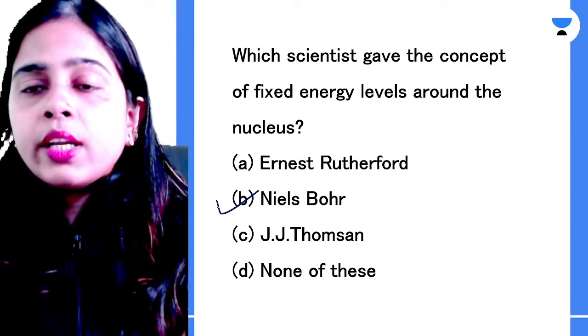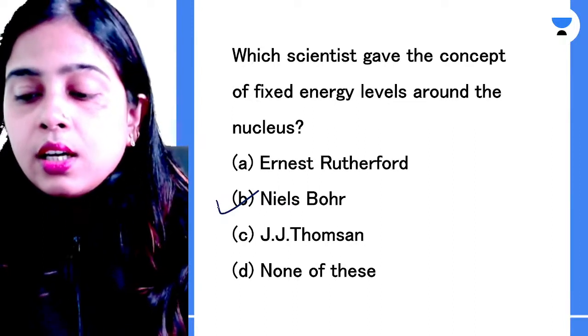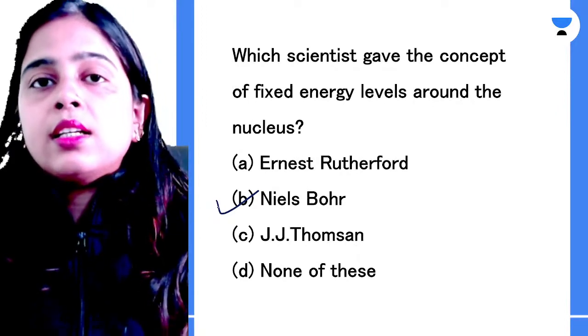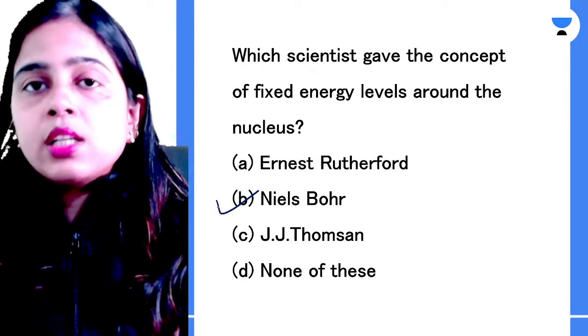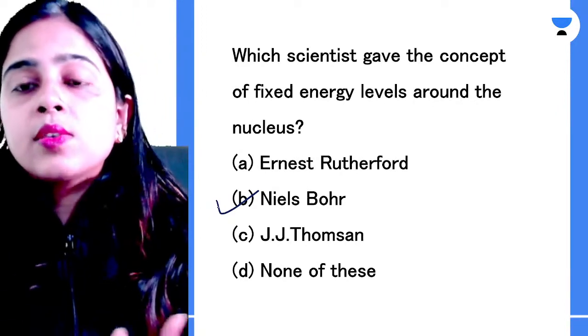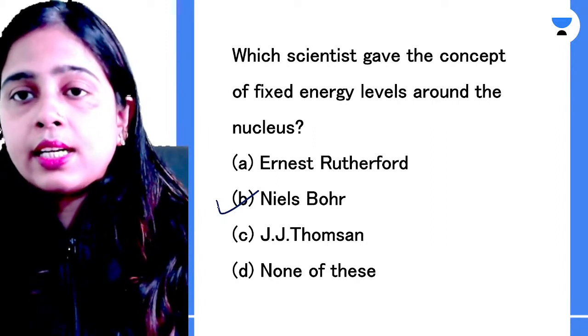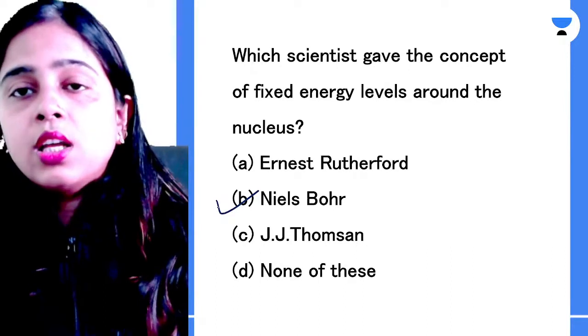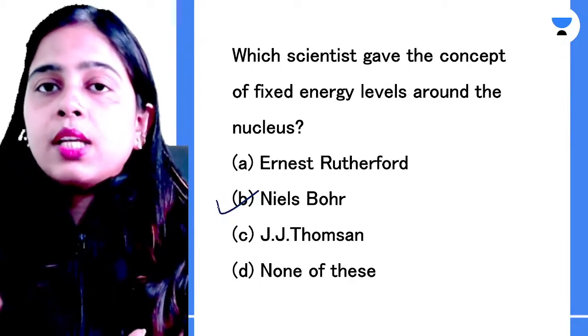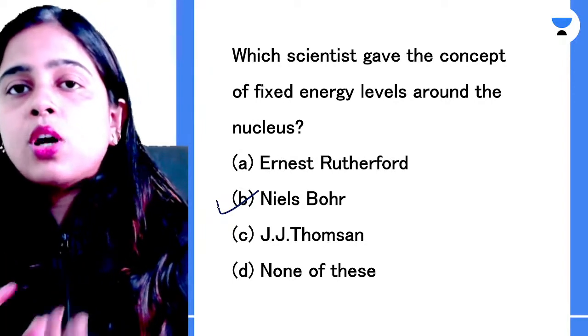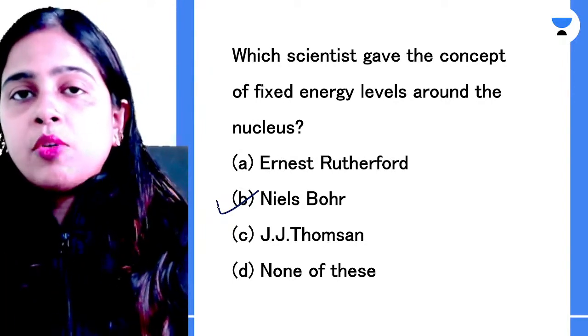So when Ernest Rutherford's model failed to explain the stability of an atom, according to his model the electrons were radiating energy continuously, because any charged particle, when it is accelerated, always radiates energy. So according to that, the electron should revolve, and at some time lose all its energy and fall into the nucleus.